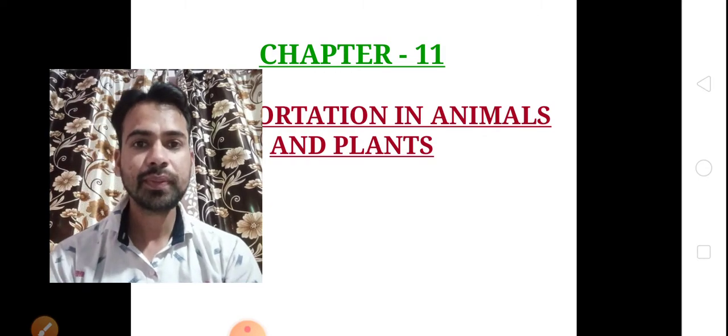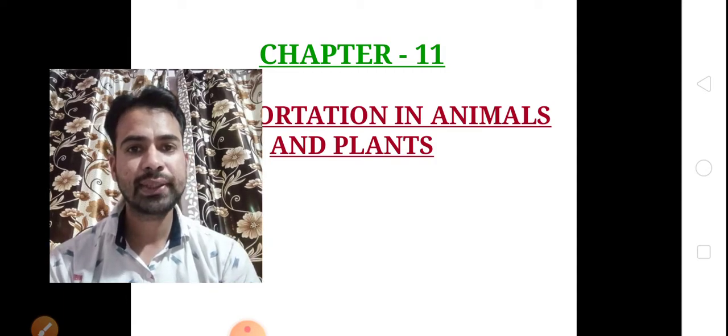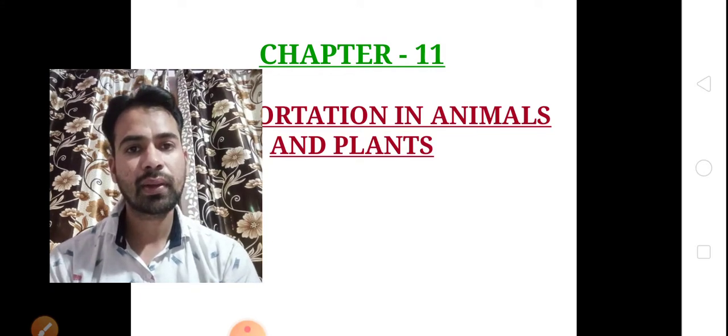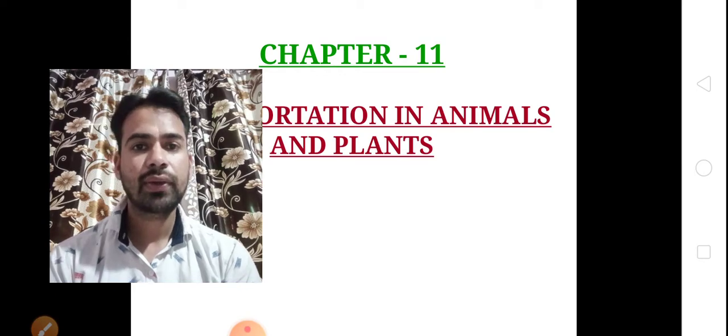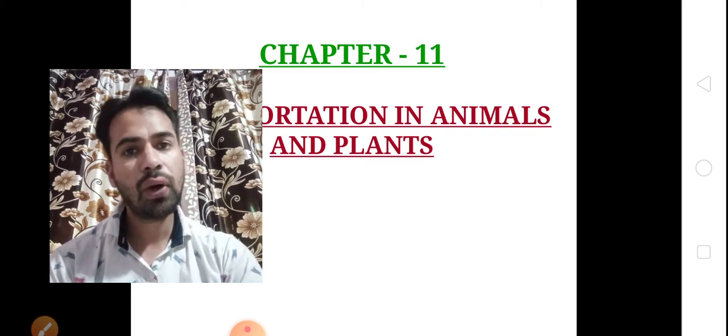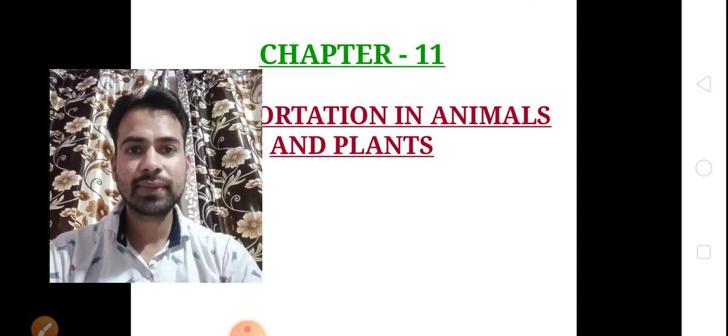Blood vessels are of three types: arteries, veins and capillaries. The heart is a muscular pumping organ. It pumps the blood through all parts of the body by blood vessels.